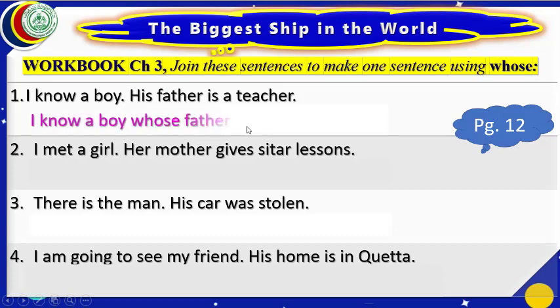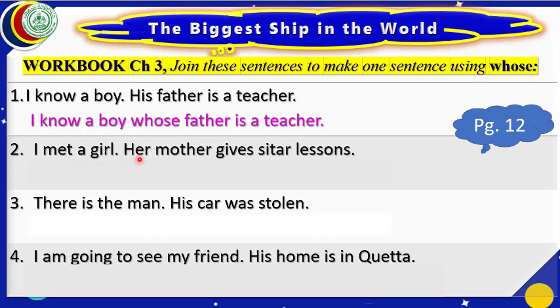Let us write this answer. I know a boy whose father is a teacher. Let us move to the next answer. Here is written, I met a girl. Her mother gives sitar lessons. What shall we do? The same rule will be applied here also.